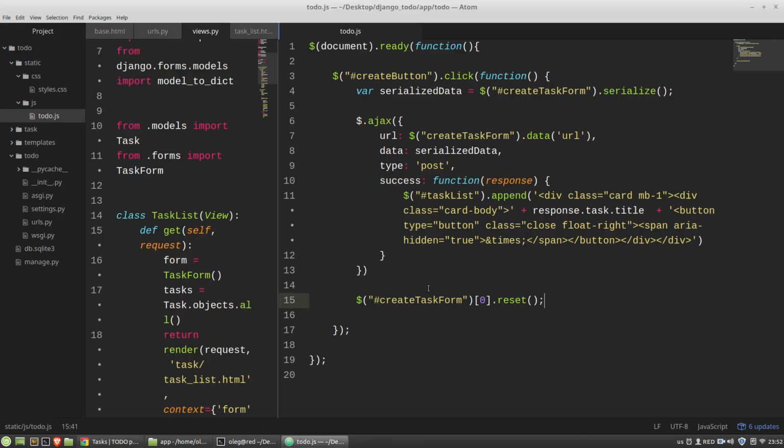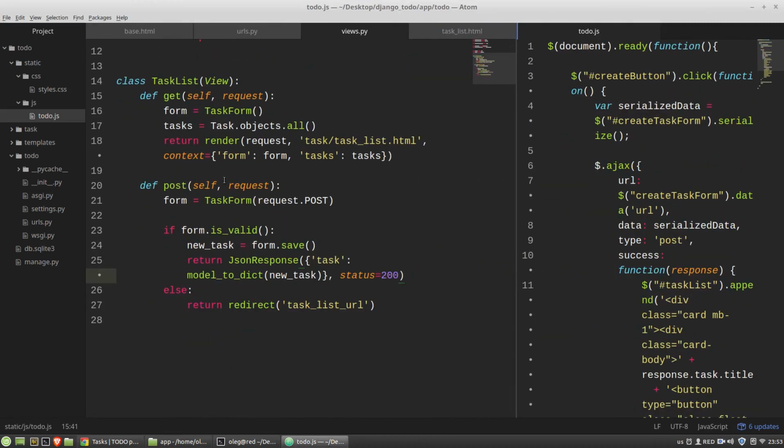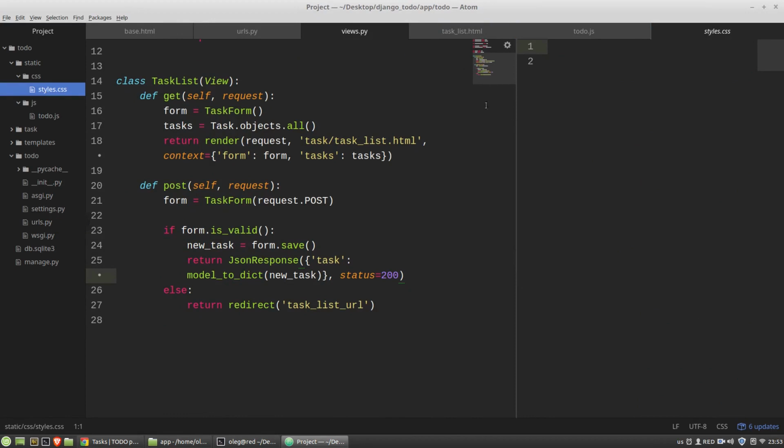The next step is to change the task state to completed by clicking on its card in the HTML template. And here the logic is the same. But this time I need to get a click event on a specific task card. Oh, I'm sorry, I completely forgot about the pointer for my cursor.